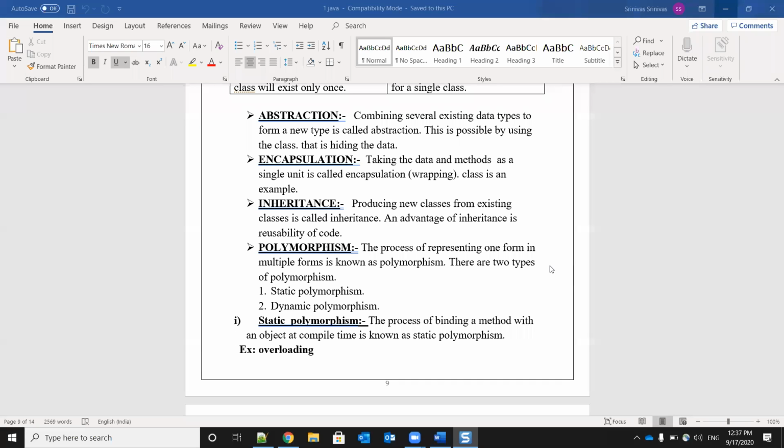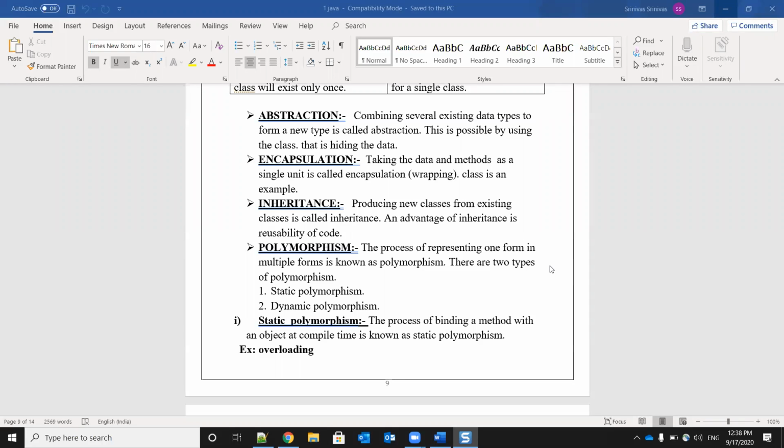How can we do this? By using the class. Okay. So here what we will do, we will combine several data types to form a new data type. Okay, it is abstraction. Clearly we are going to learn about this now. We have one chapter on abstraction. Okay. Next one, encapsulation.